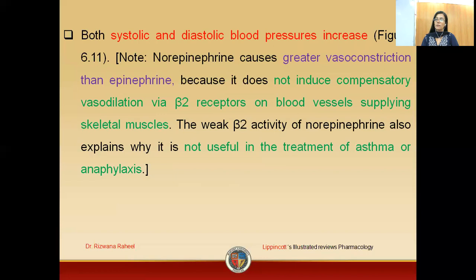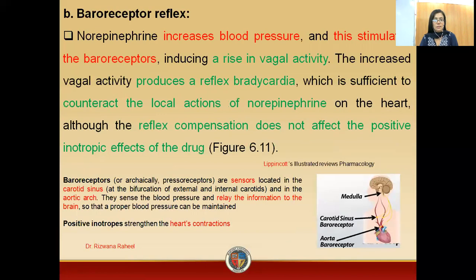You will not face any compensatory vasodilation by beta 2 receptors, which are present on the blood vessels supplying the skeletal muscles. As norepinephrine has no or minimum action on the beta receptors, it is not useful in the treatment of asthma.